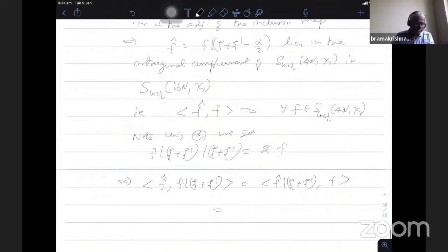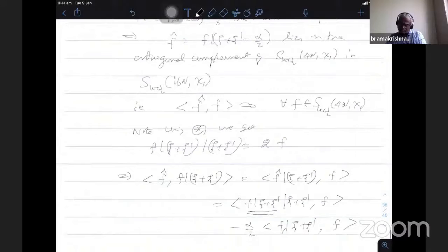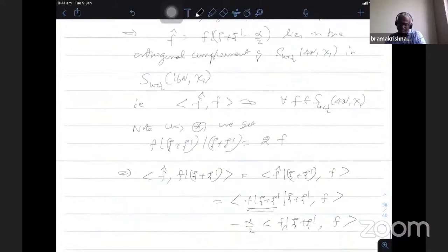Use this definition there. This is nothing but f bar psi plus psi dash bar psi plus psi dash comma f, and then there is minus alpha by 2 times the inner product of f bar psi plus psi dash comma f.